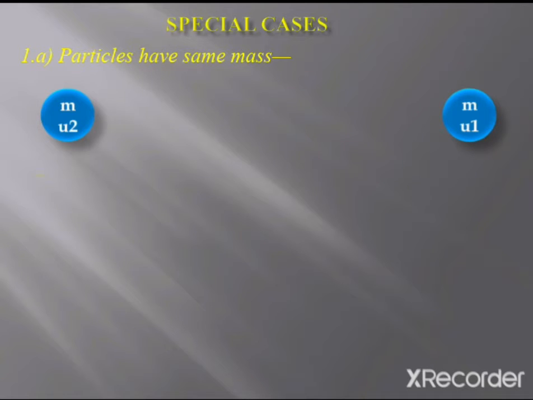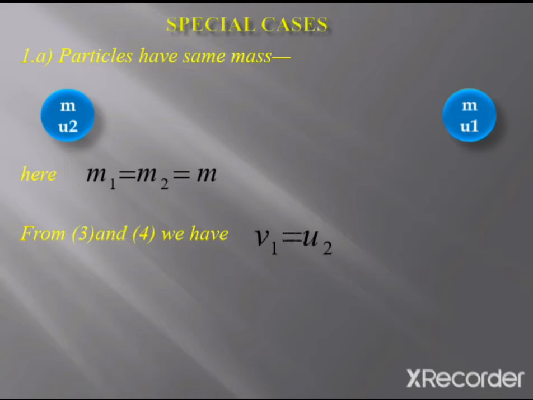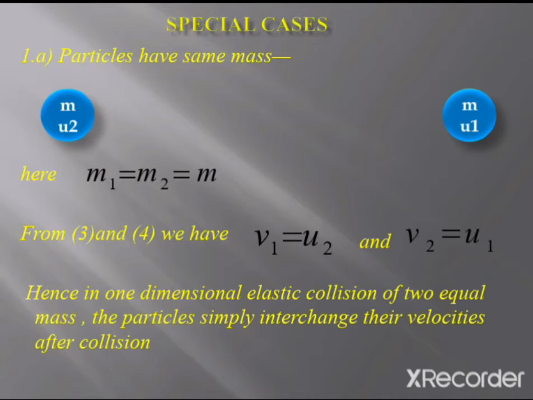So from equations 3 and 4 that we have already derived in our previous video, we get v1 equal to u2 and v2 equal to u1. From this we can conclude that in a one-dimensional elastic collision of two equal masses, the particles simply interchange their velocities after collision.